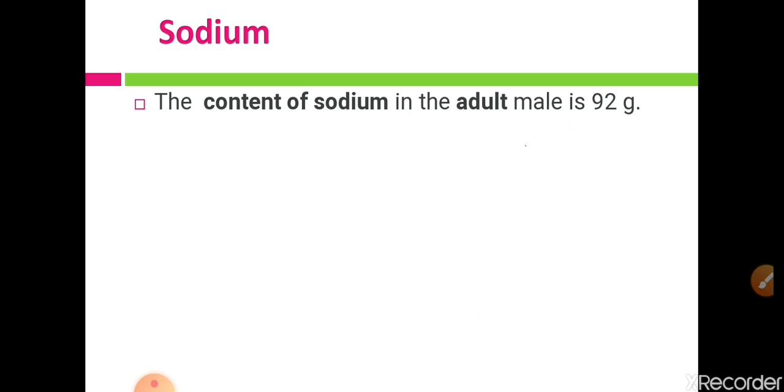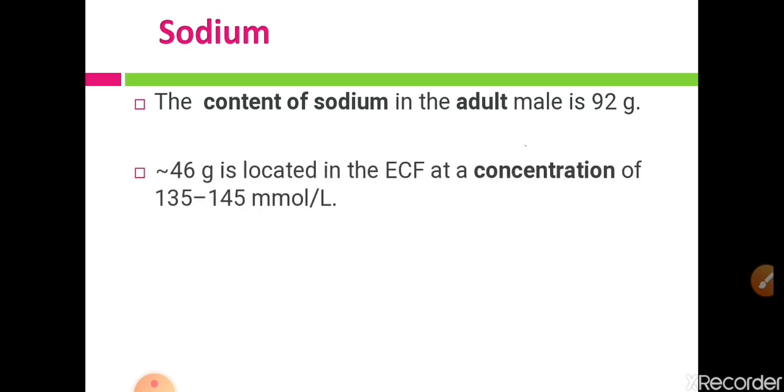So this sodium is present in our body approximately 92 grams. Out of this 92 grams, approximately 46 gram is located in the ECF. ECF, that means extracellular fluid. So in ECF or extracellular fluid, sodium content is 46 gram, and this sodium is present in the concentration of 135 to 145 millimole per liter.